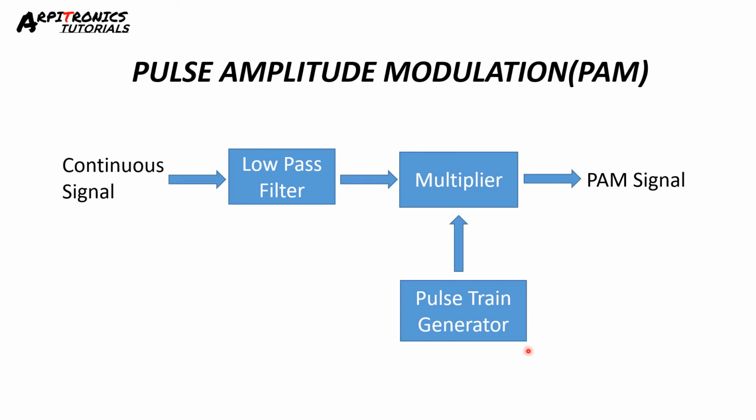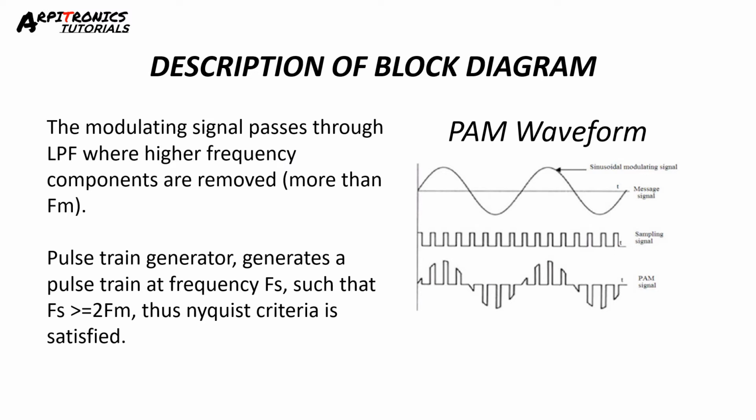Now, first, the pulse amplitude modulation system. The pulse amplitude modulator consists of a low pass filter, multiplier and pulse train generator. The continuous or analog signal is given to the low pass filter, where higher frequency components are removed. The pulse train generator generates a pulse train at the frequency of Fs. The value of Fs is such that it is greater than or equal to twice Fm, and thus the Nyquist criterion is satisfied.